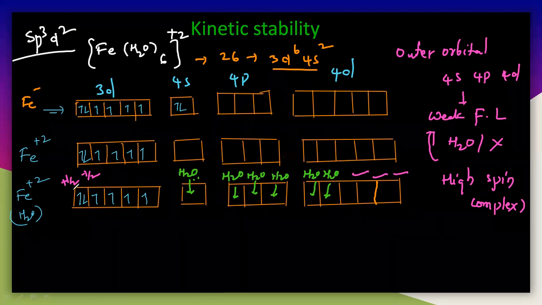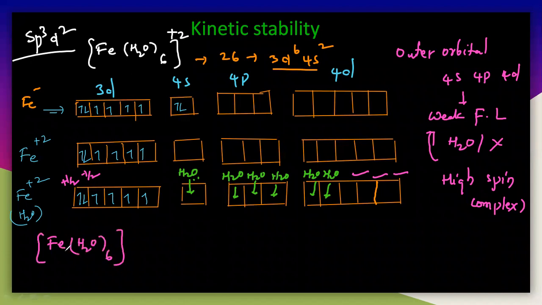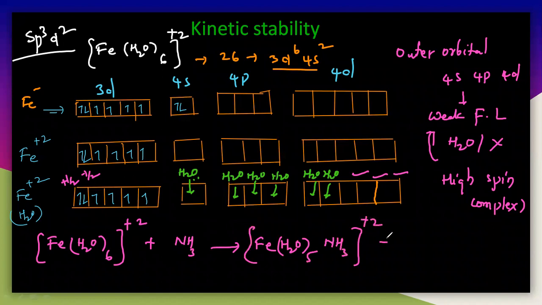So let us write the substitution reaction. Here, Fe S2O6, which is plus 2, is reacting with any other ligand. Let us write ammonia, whatever it may be. It should react with this ammonia, and you should get the product like this. So this is a water exchange reaction: water is exchanged with ammonia here. This is one of the substitution reactions.